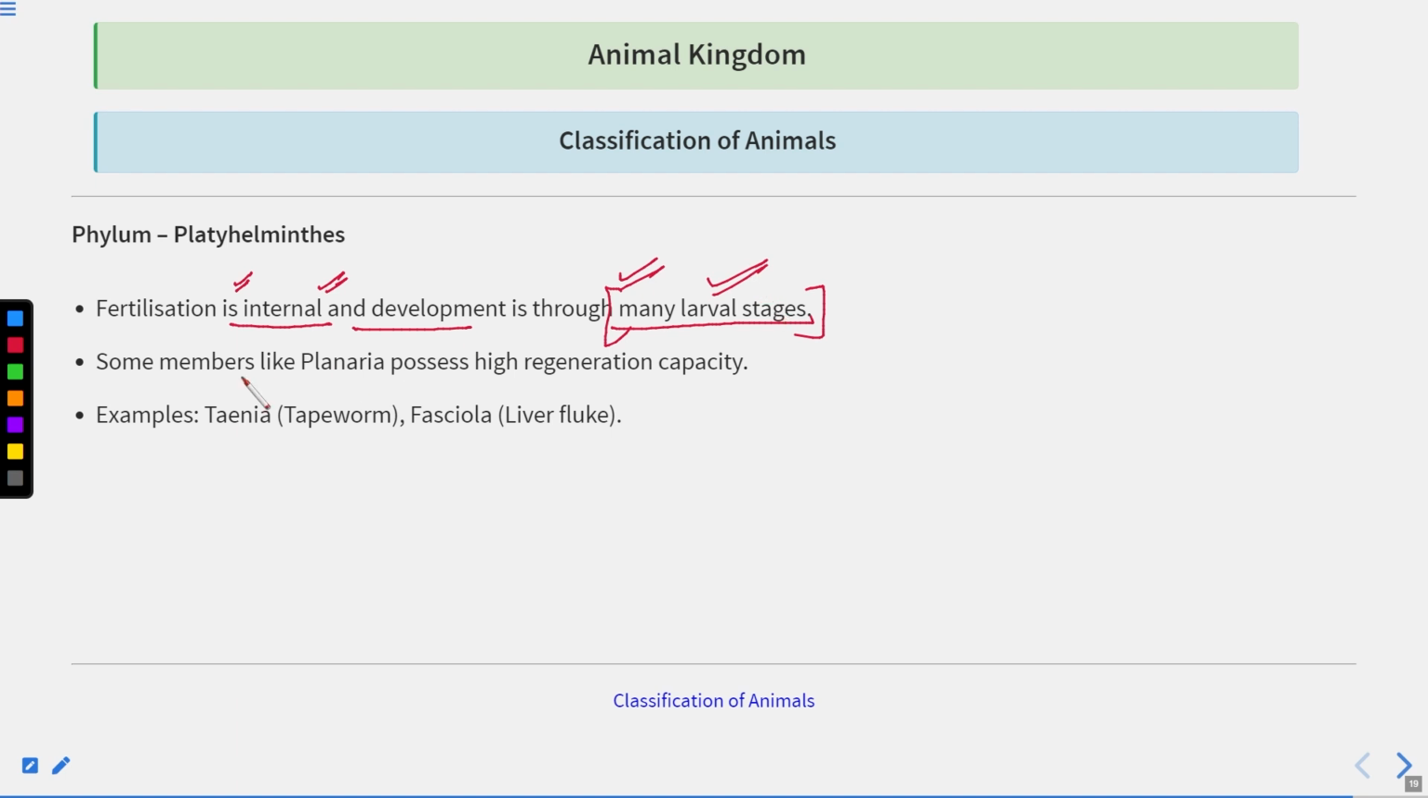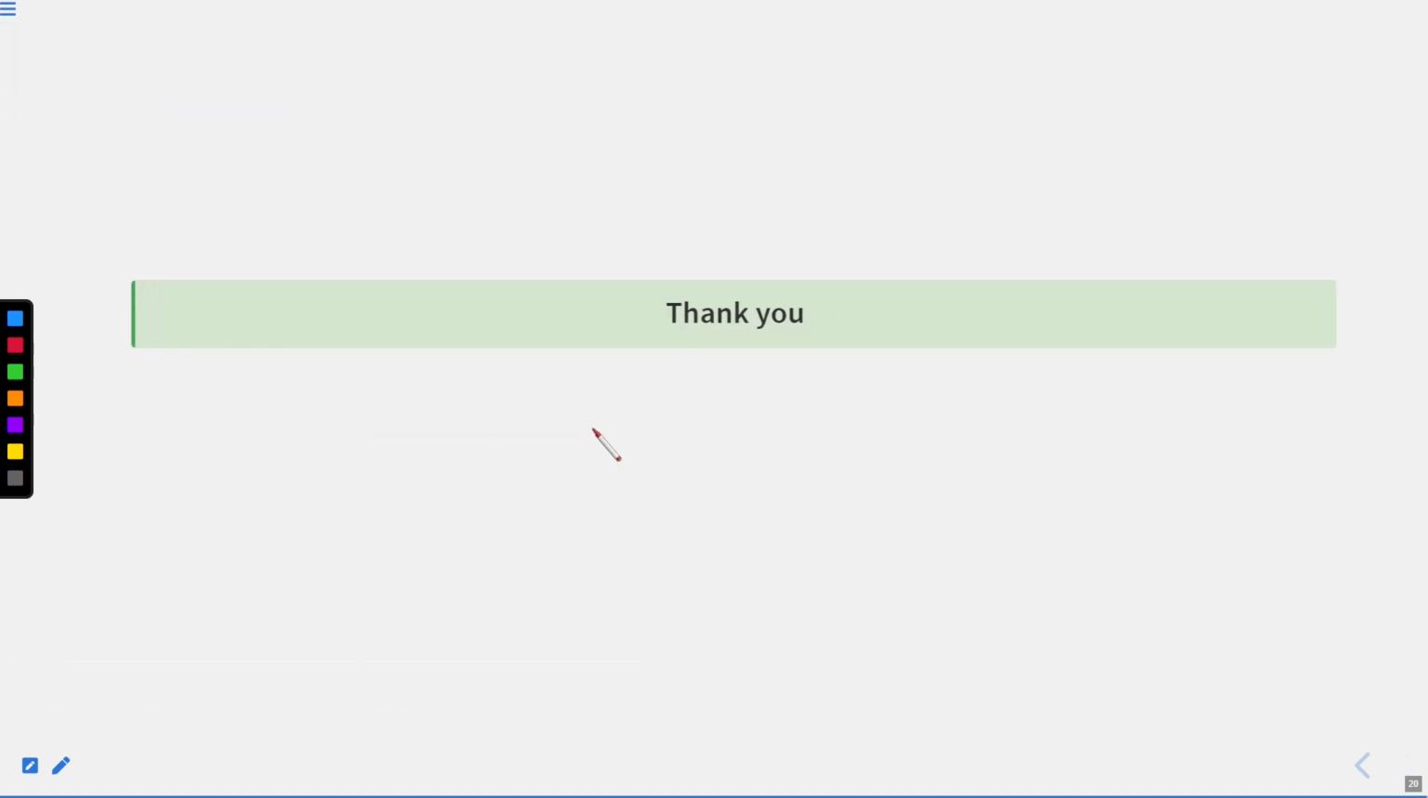Some members like planaria possess regeneration capacity. If you take a planaria and cut it into four or five pieces, each piece will give rise to a new individual. Now, for examples, we have Taenia, commonly known as tapeworm, and Fasciola, the liver fluke. So this is all about this session. Thank you very much.